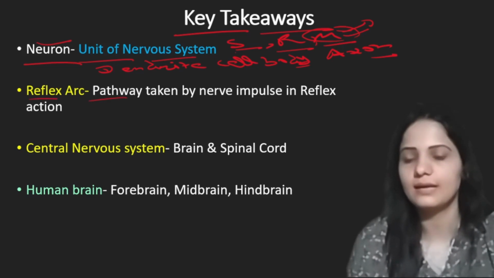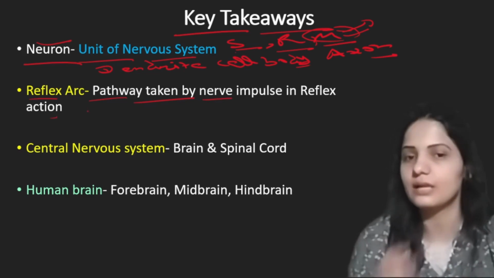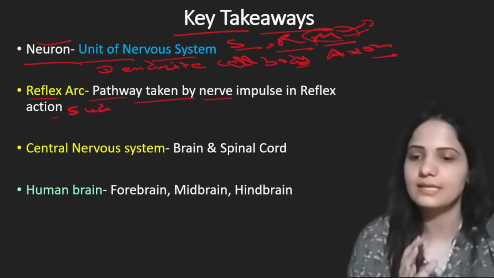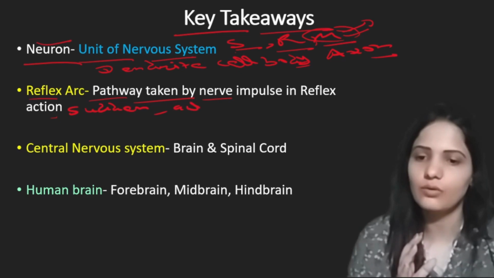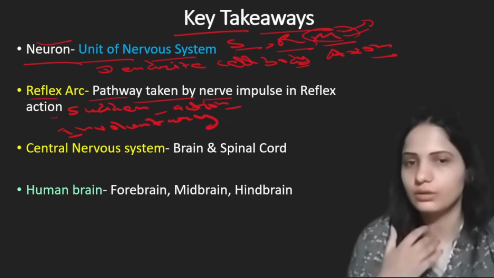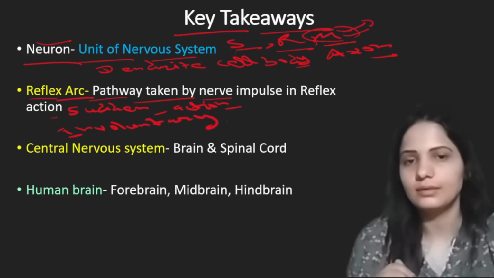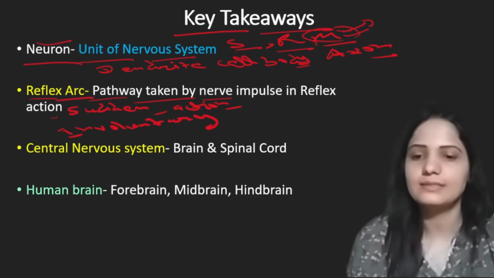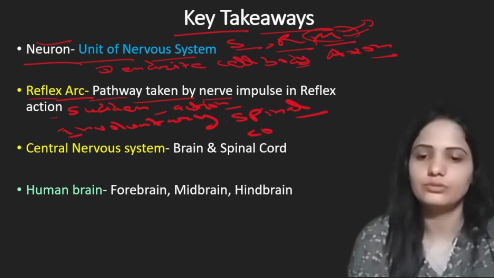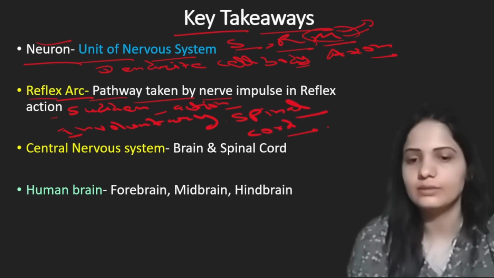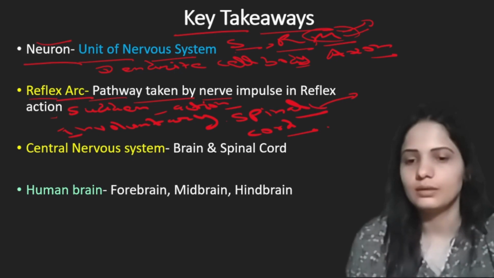Reflex arc is the pathway taken by nerve impulse in reflex action, and reflex actions are sudden actions. They are involuntary actions, not in our control. The center of reflex arc is the spinal cord. Reflex actions are controlled by spinal cord. The muscles are connected directly to spinal cord through nerve cells.